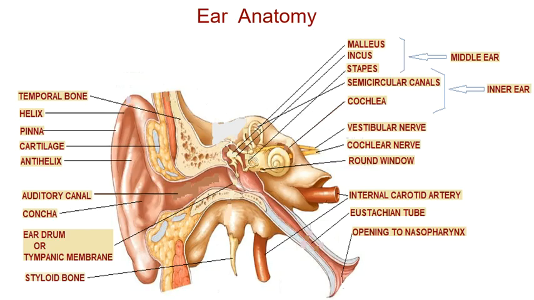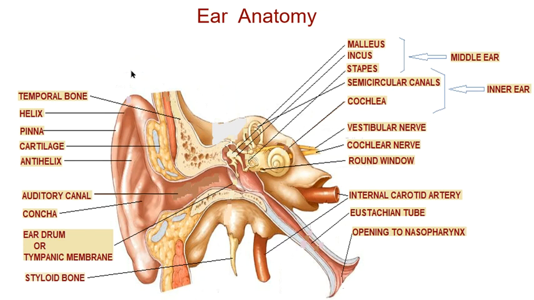Fine students, now moving further, this is the anatomy of the ear. Finally, when we have concluded what the auditory system is and how it is positioned inside our head, and what the significance of the auditory system is, now we are going to do the anatomy of the ear.